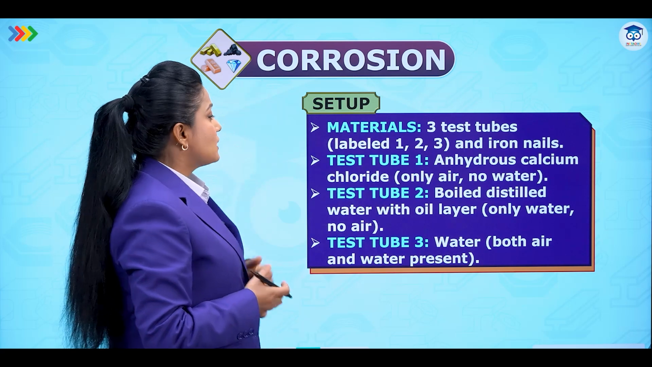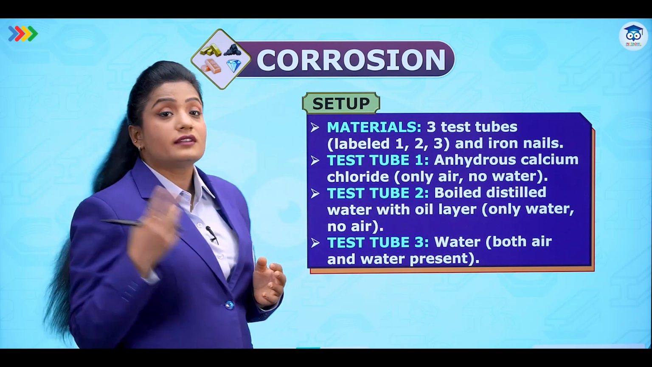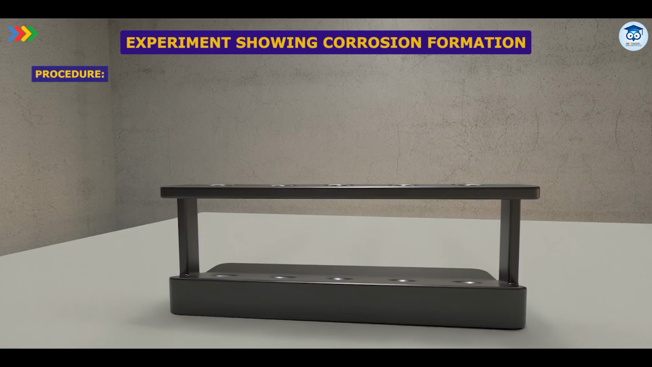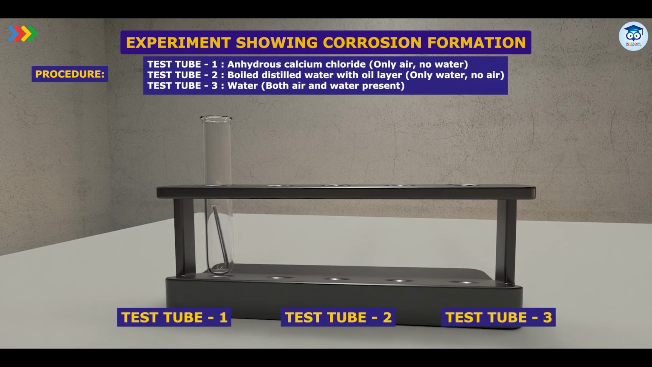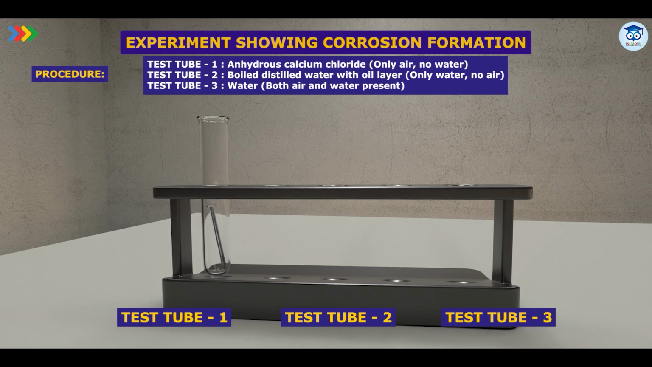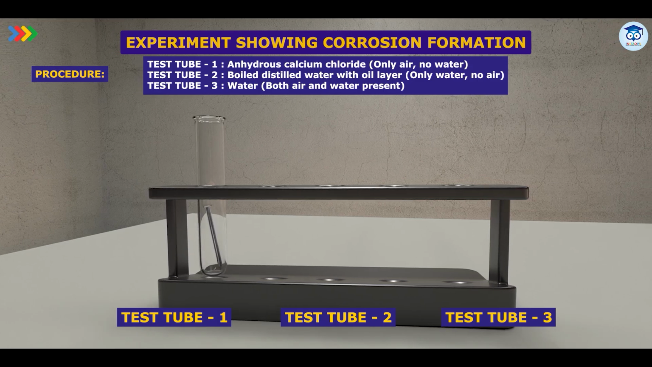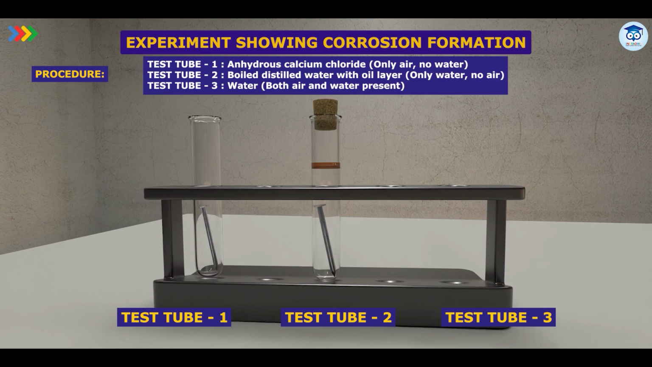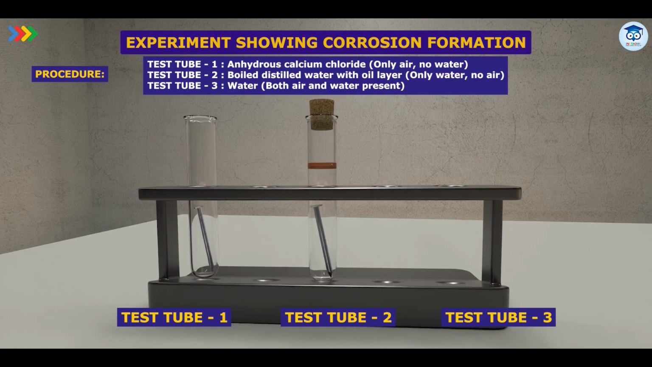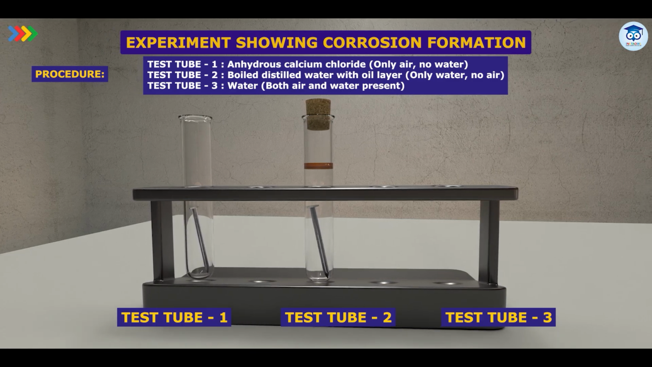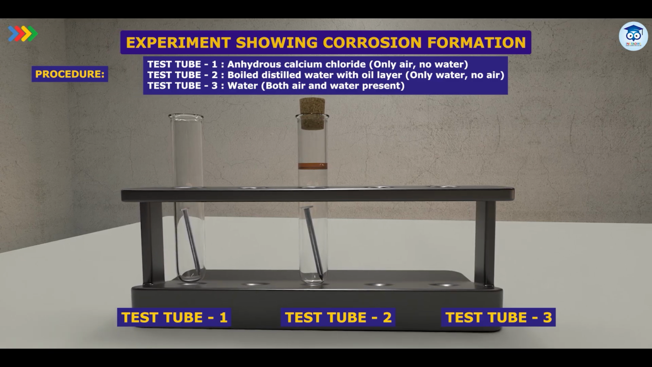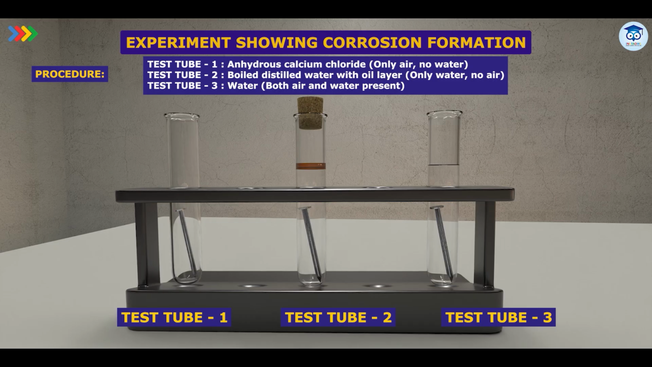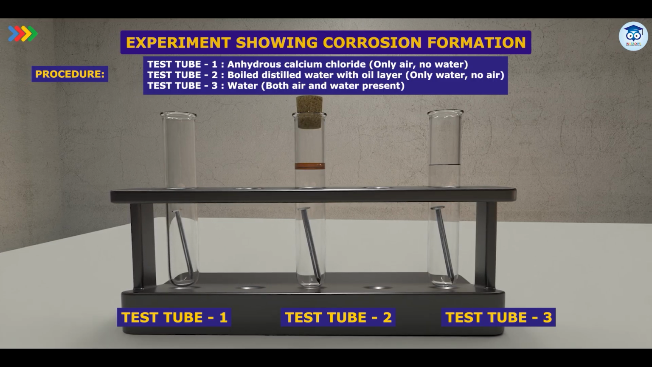Now let's try to understand one activity. For this we require 3 test tubes and some iron nails. In test tube 1 we will add anhydrous calcium chloride, which means only air and no water, no moisture is there in the salt. In test tube 2 we have taken boiled distilled water with an oil layer. So it has only water, no air. While in test tube 3 we have both air and water present.